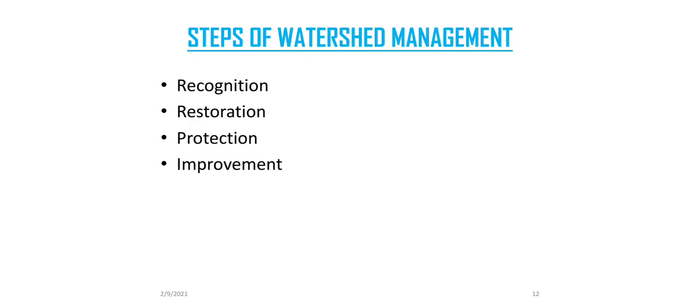Steps of watershed management. The first step is the recognition phase, in which we first find the problem and analyze the cause due to which the problem is produced. The second step is the restoration phase, in which we find the best solution for the problem and implement it. The third step is the protection phase, which is normal functioning and protection against all factors which may cause a detrimental effect to watershed conditions. And the last step is the improvement phase, which builds on existing projects.